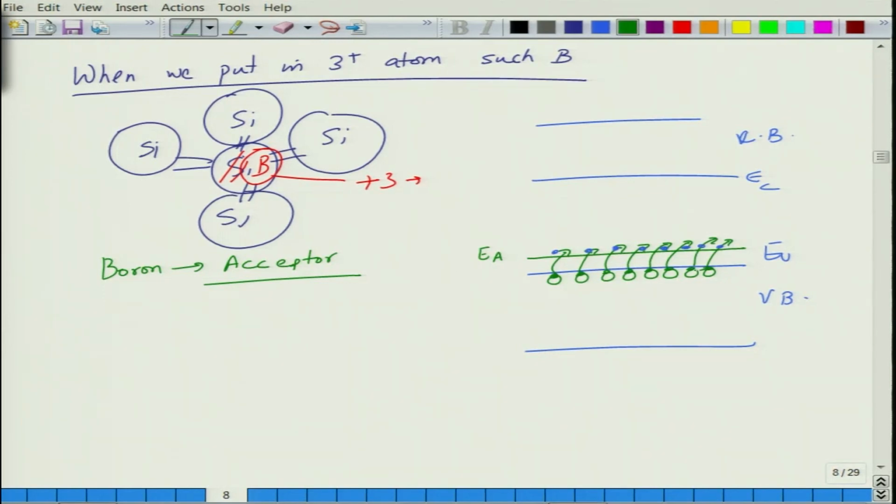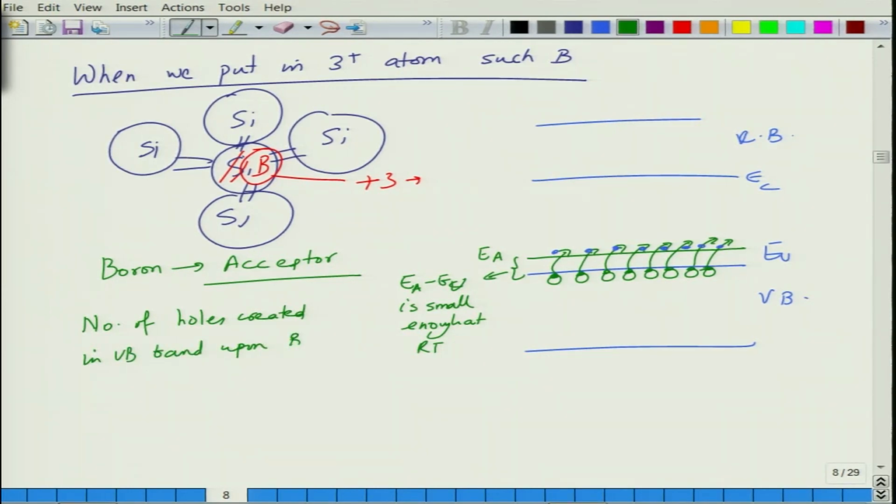So, if this EA minus EV is small enough at room temperature, the number of holes created in the valence band upon boron doping will be the same as the acceptor concentration.